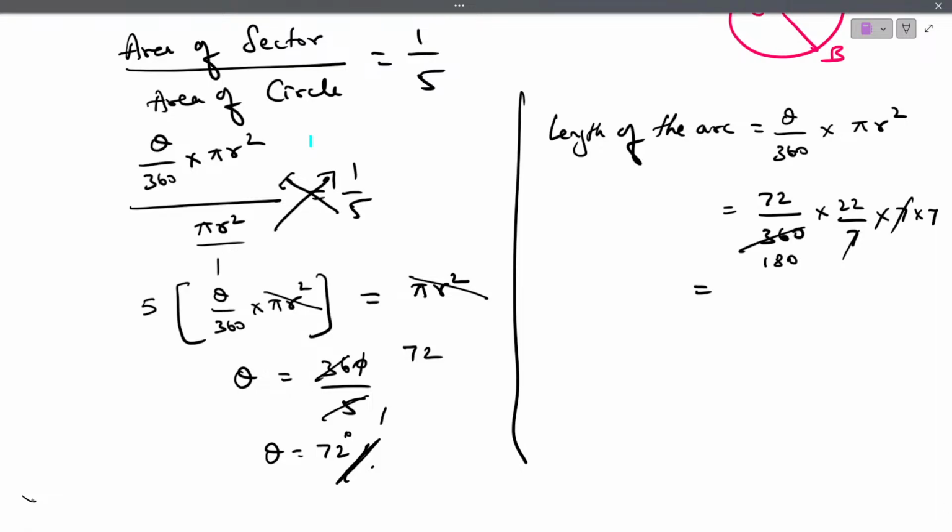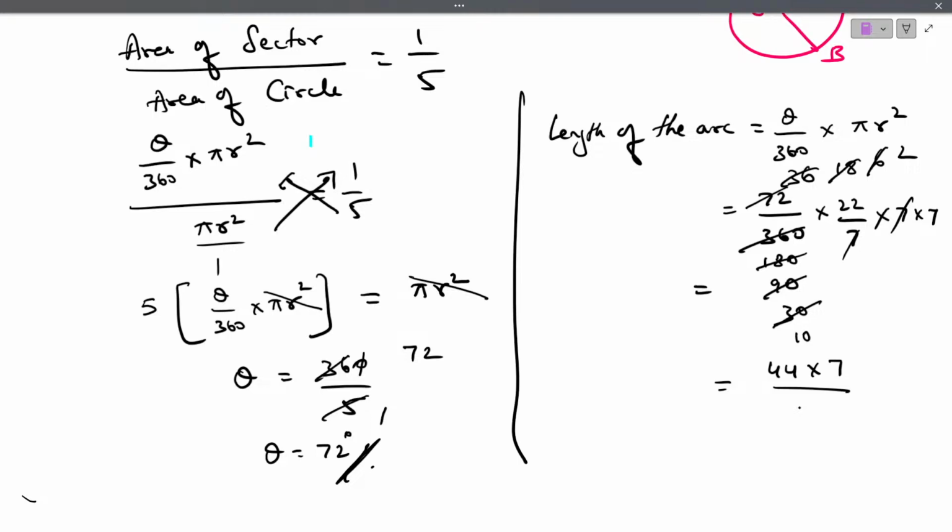So let me proceed. 2 ones are 2, 2 eights are 16, 0. Then 2 threes are 6. 2 sixes are 12. Again 2 nines are 18. 0. 2 ones are 2. 2 eights are 16. Done. So it goes with 3 tables. 3 threes are 9. 0. 3 sixes are 18. 3 tens are 30. 3 twos are 6. Done. Now 2 into 22.